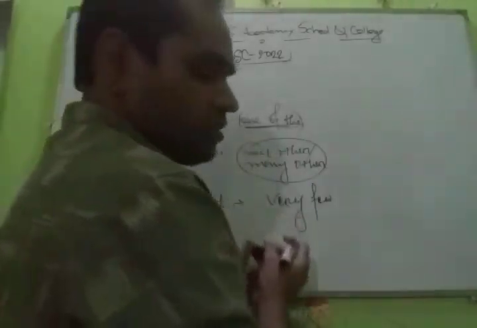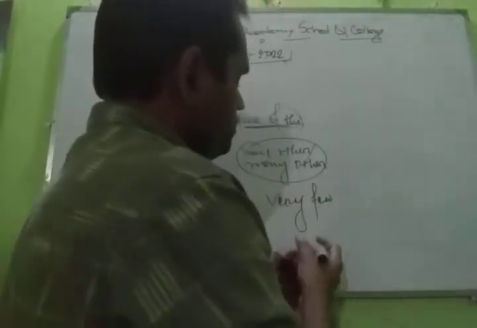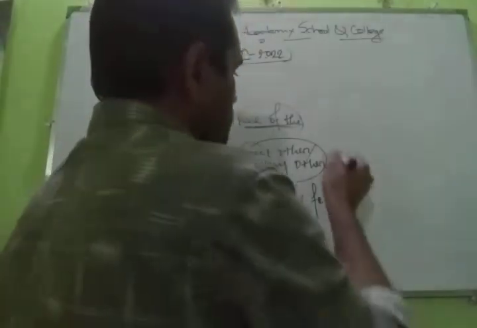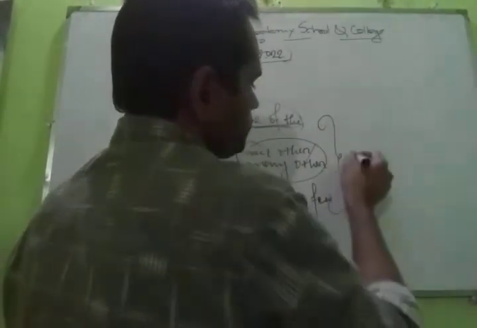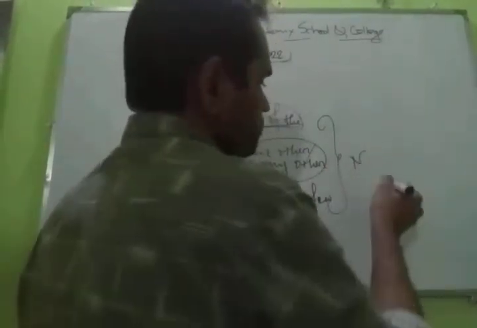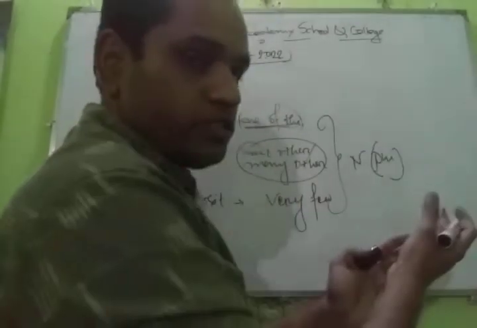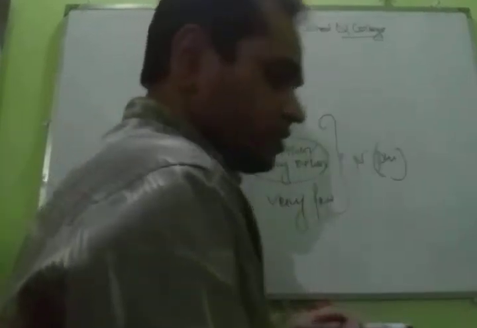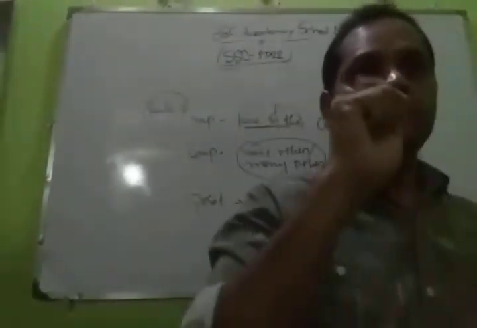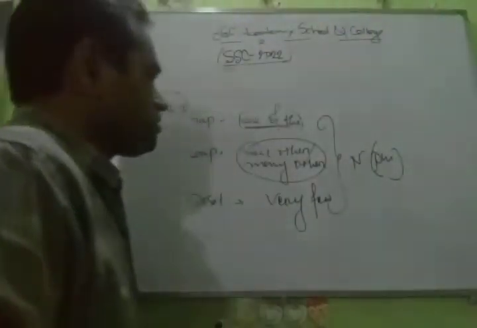After this phrase, you will get a noun. This noun always becomes plural. Dear learners, have you written down this point?